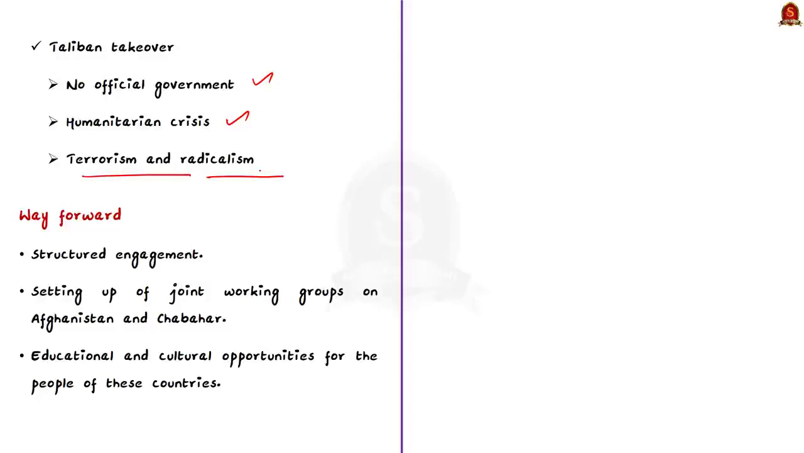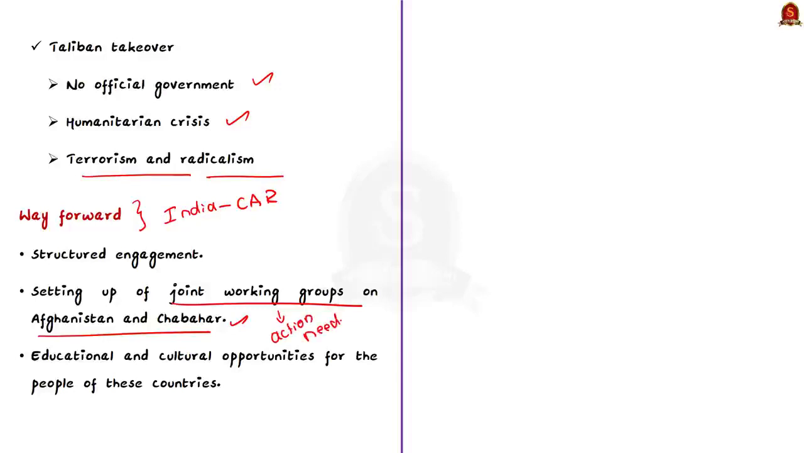So far, we discussed the challenges in the India-Central Asian Republics relations. Now we will discuss some of the solutions to the challenges. The first solution proposed is setting up a joint working group on Afghanistan and Chabahar. Okay, this has even been outlined in the summit joint statement. But the thing is that this must be put into action for effective results.